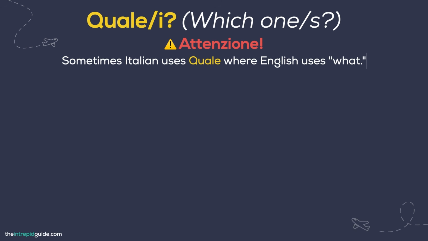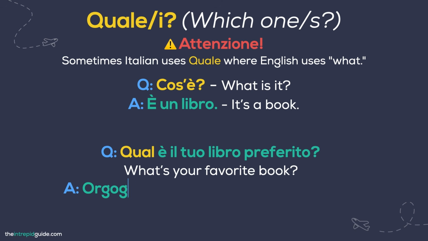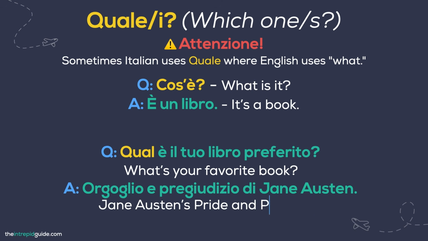Attenzione! Here's where Italian and English part ways. Sometimes Italian uses quale where English uses what. Take a look at these examples. Cos'è? What is it? È un libro. It's a book. This is used to describe something. But if you say, Qual è il tuo libro preferito? What's your favorite book? Orgoglio e pregiudizio. Here we are selecting from all the possible books.